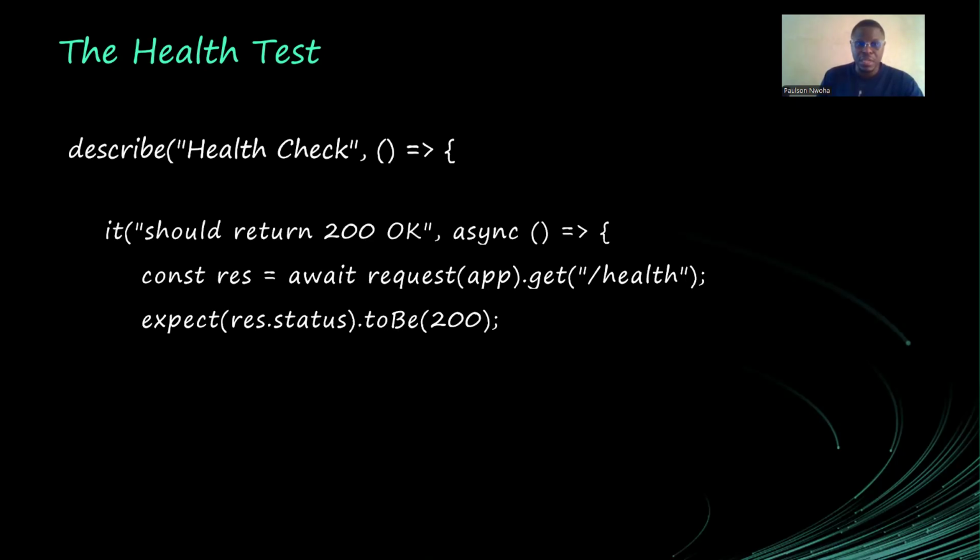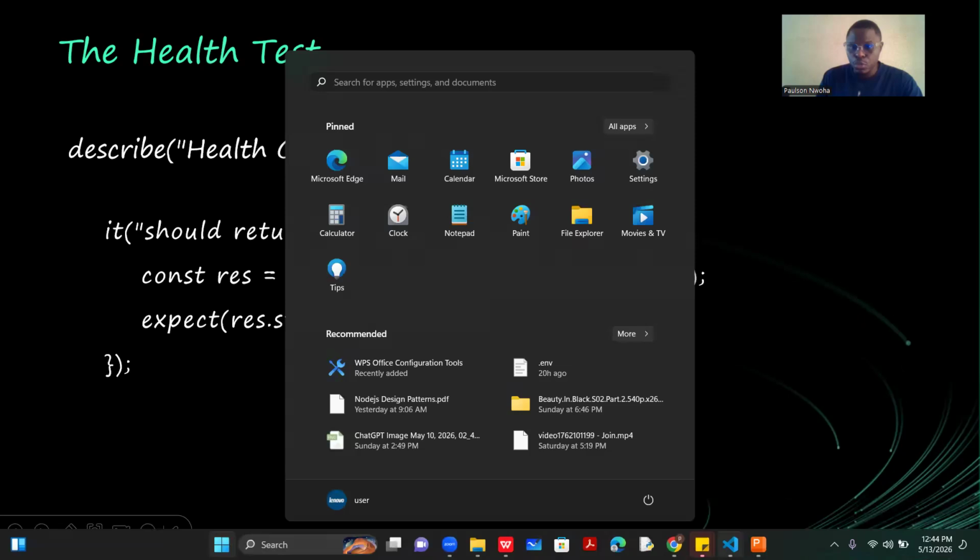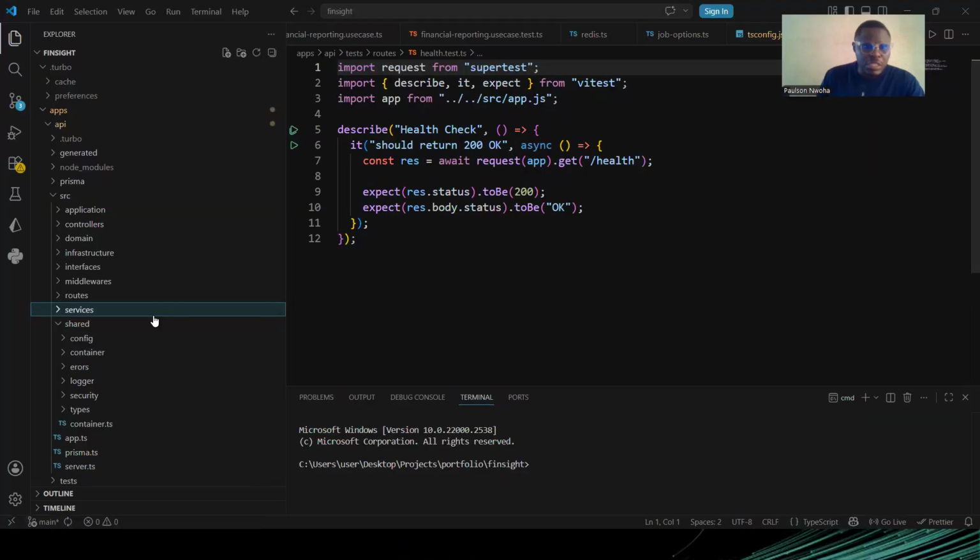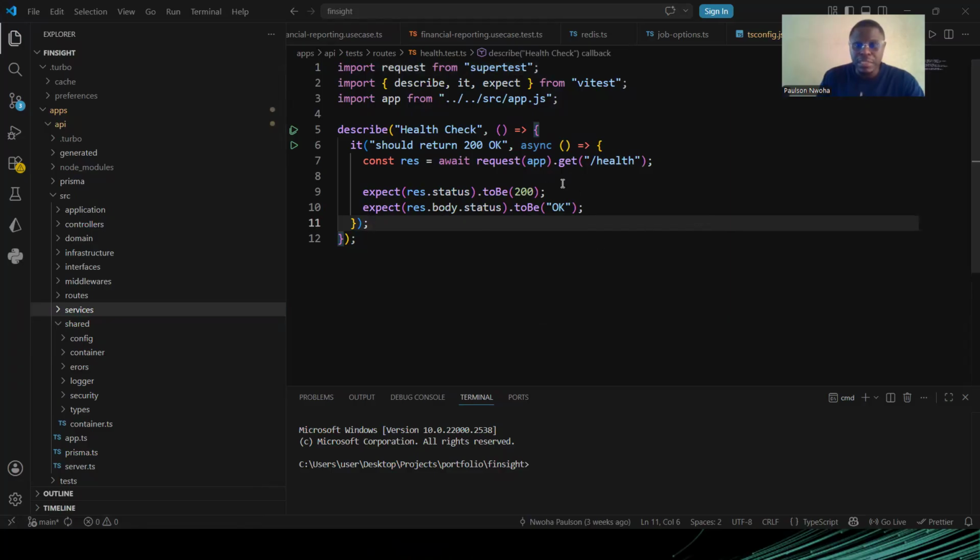All right. So the health test is the first thing I wrote. So let me show you. This is the test I wrote. I'm trying to make sure that there's this route and that this request will actually succeed. So let me show you some of my code. This is the health test. All right.